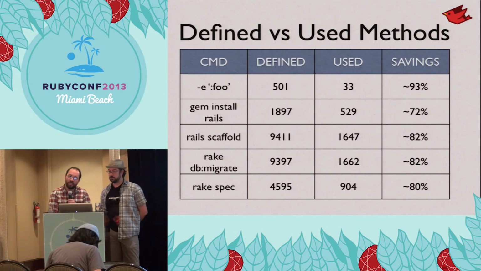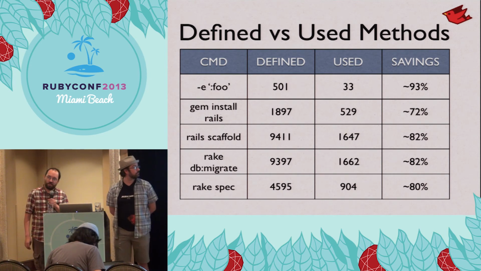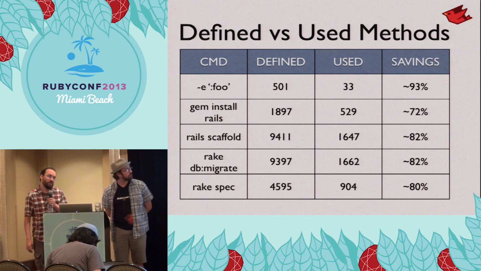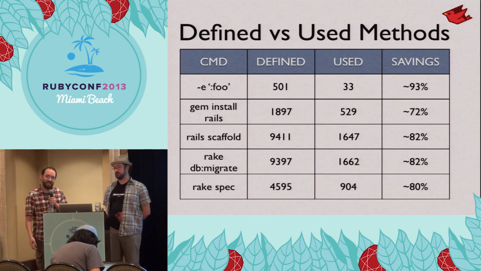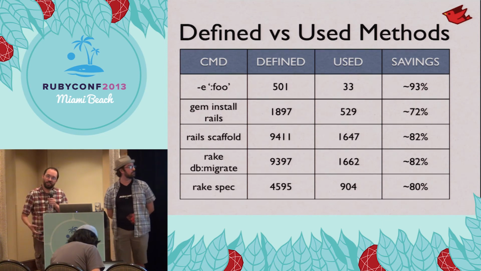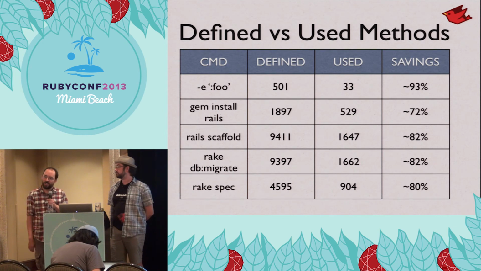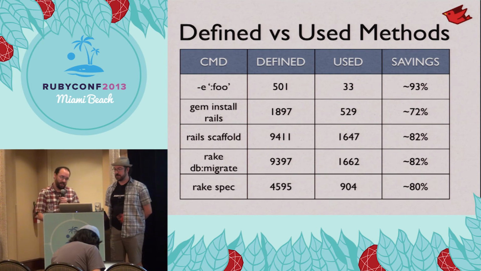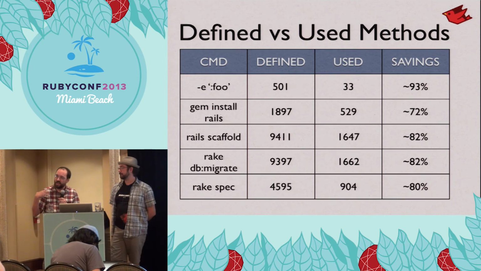If you look at all the basic operations you would do on a day-to-day basis, you'll notice this really strange ratio. It's an 80-20 ratio. 80% of the code that you actually load when you start up each of these activities is never actually called. Now, maybe for a longer running application, it does get called, but for startup and common activities, the 80-20 rule applies, which is really weird. Yeah, it's weird that ratio applied almost across the board. So if we define the methods, but we don't actually parse any of the bodies, then we're obviously going to be doing a lot less parsing.